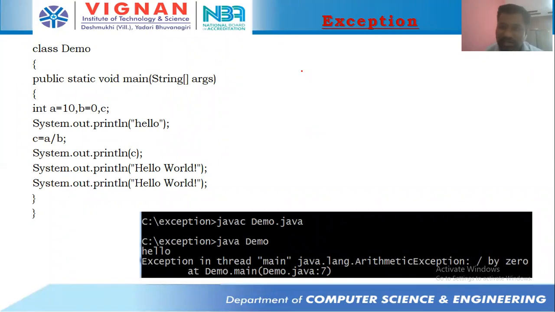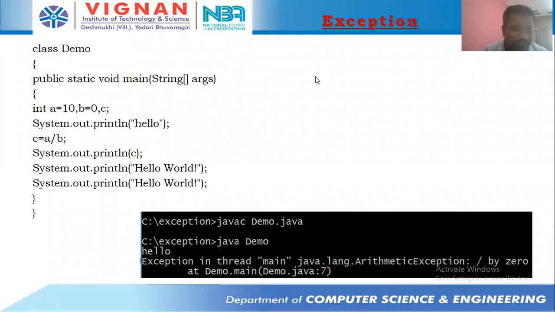Okay, so that's the reason it doesn't generate any error. A predefined method called print is there in the Java System class. That's the reason it doesn't generate any error. The print method prints in the same line. The println method prints in the next line. Okay, clear, Danish? Yes, sir.